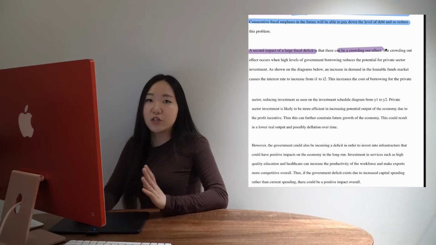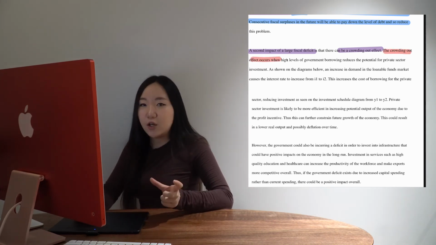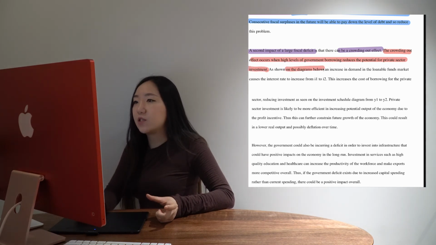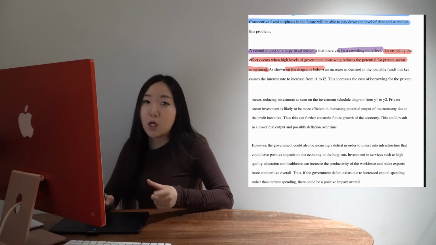So if you get this essay, just use these points. So what is the crowding out effect? Again, I've mentioned it in economic terms, so I am going to explain it. The crowding out effect occurs when high levels of government borrowing reduces the potential for private sector investment. And then I'm going to go one step further and do diagrams.